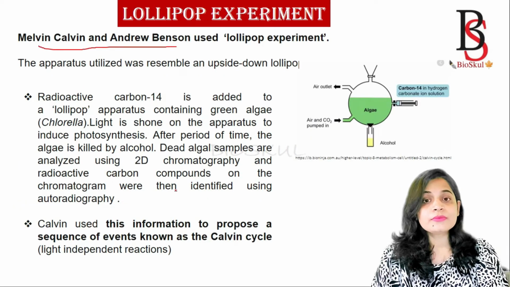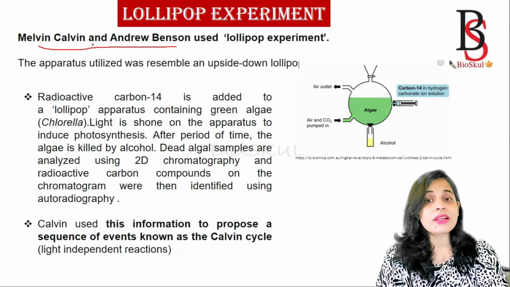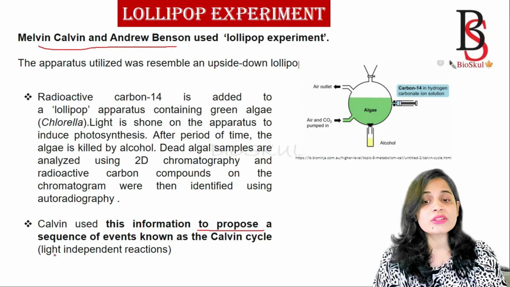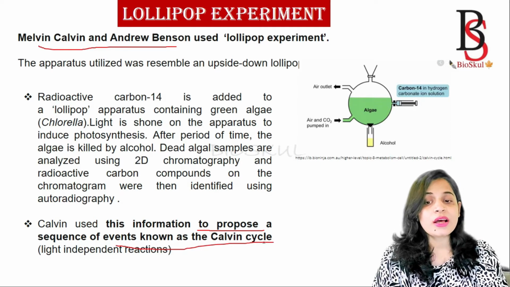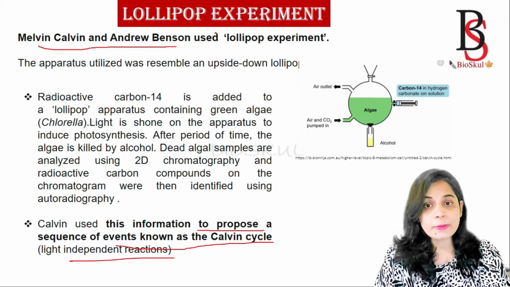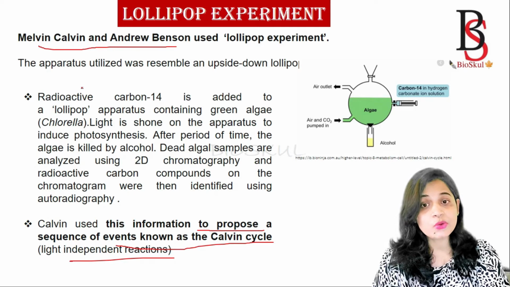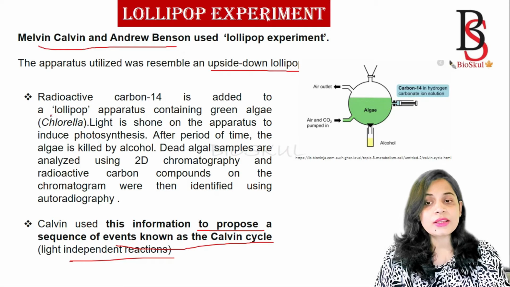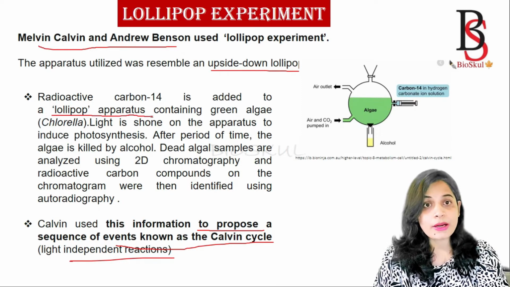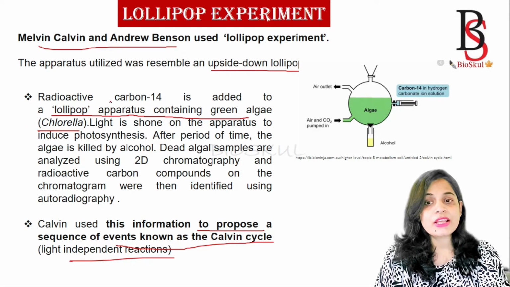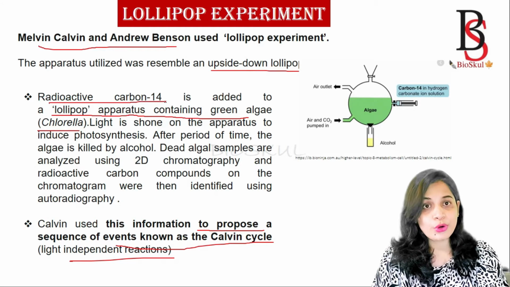Then the lollipop experiment. This experiment was used by Melvin Calvin and Andrew Benson. The information he got from this experiment was used to propose the sequence of events known as the Calvin cycle. Why is it named the lollipop experiment? Because the apparatus that was utilized resembles an upside down lollipop. For this experiment, they took an apparatus known as the lollipop apparatus that contains the green algae chlorella, and to that apparatus they added radioactive carbon 14.